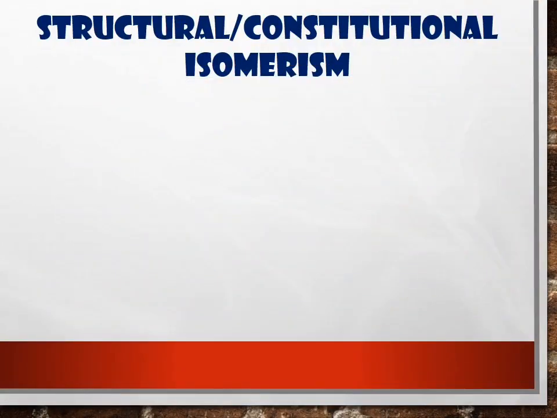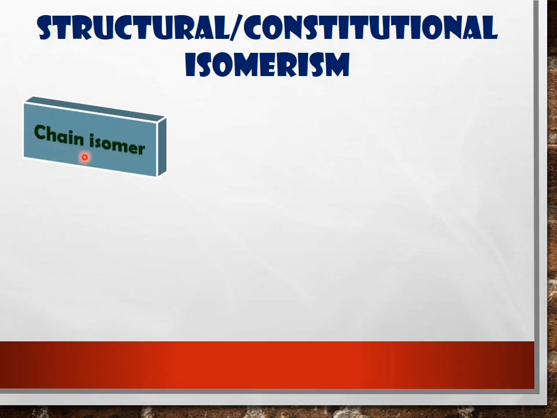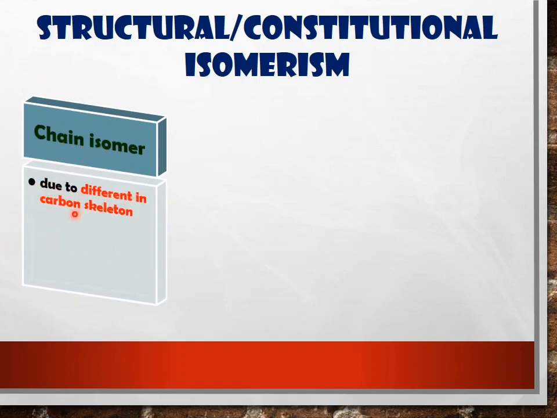Now, we focus on structural isomerism first. We have three types of structural isomerism. The first one, we have chain isomer. What is chain isomer? Chain isomer is due to the difference in carbon skeleton. So after this, I will show you how to write the chain isomer.